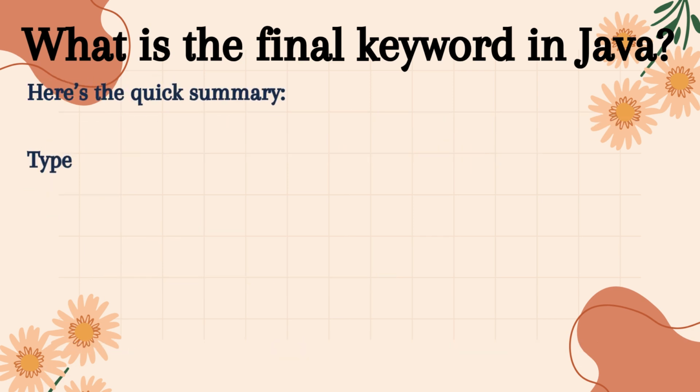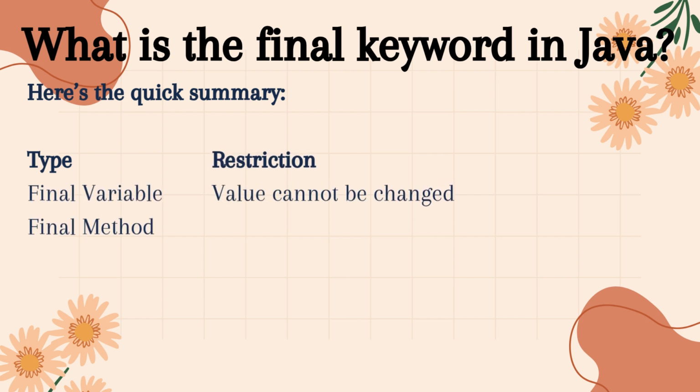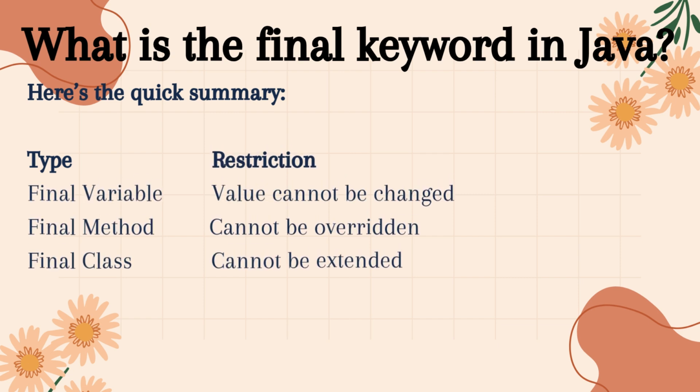Let's quickly understand this table, which summarizes the final keyword in Java. Final variable. Once a variable is declared as final, its value cannot be changed. It acts like a constant. Final method. A method marked as final cannot be overridden by any subclass. This ensures that the method's behavior remains unchanged.